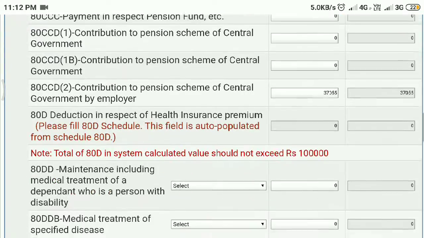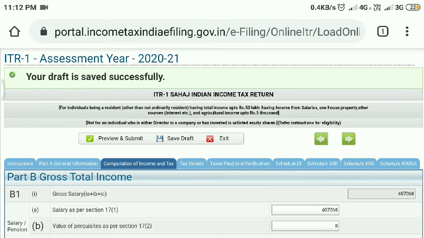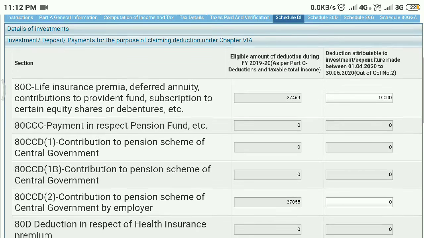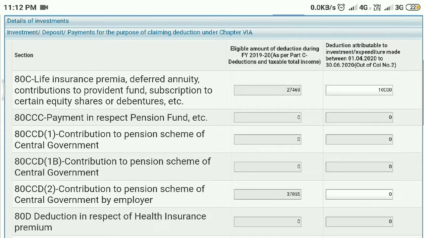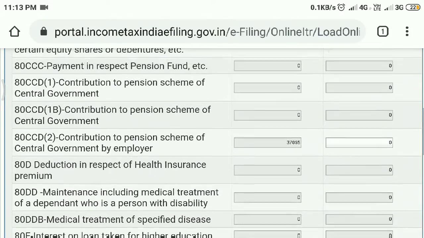For this, a separate schedule is there, Schedule DI. Once we go here, see, eligible amount of deduction during financial year 1920, deduction attributable to investment or expenditure made between April 1st to 30th June. 30th June has not elapsed, so still you have the option to spend or invest in sections 80C to 80G. All are expenditure based investments.